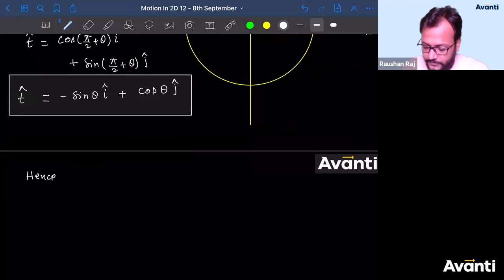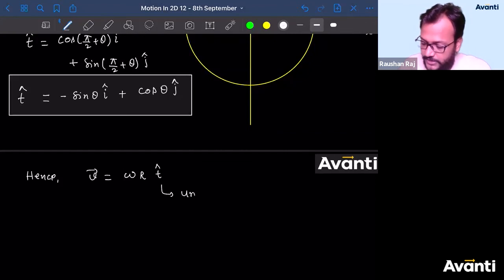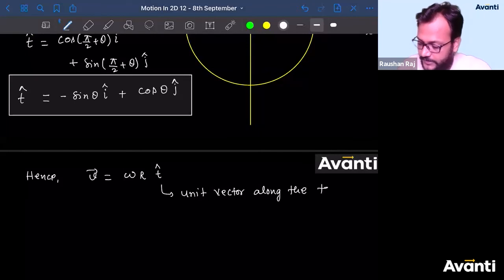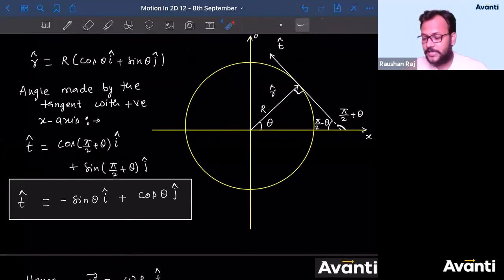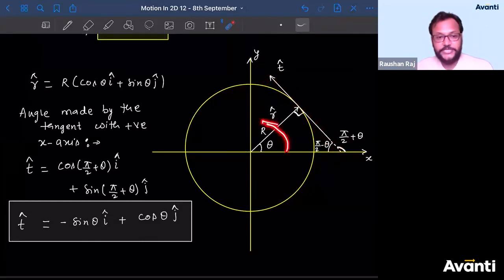Hence, you can write V vector is equal to omega into R into T cap. What is T cap? This is nothing but the unit vector along the tangent. In which sense? There are two directions of tangent possible, because this is a full tangent. You could be talking about this direction or this direction. So I'll say along the tangent in the sense of rotation.